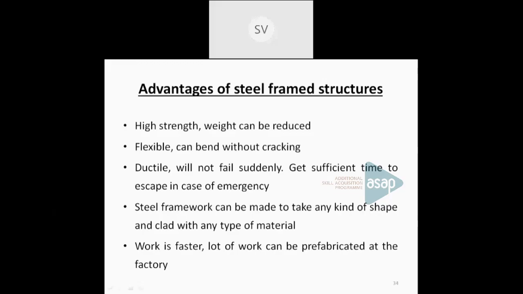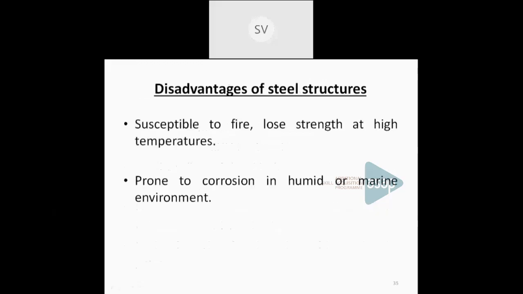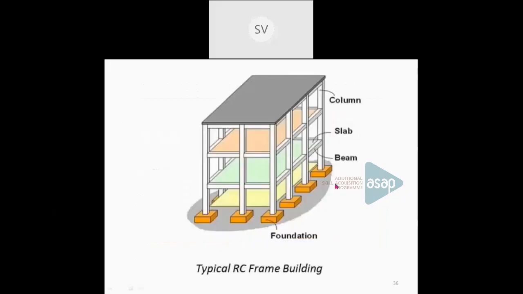Now what is a concrete framed construction? Okay. The conventional method of construction is a concrete framed construction. You can see this building, it will have different components such as these vertical components, the columns, then you have the slabs, then beams are provided below the slabs, then foundation, etc. and walls which will be provided. So this is a typical RC frame building, reinforced concrete frame building.